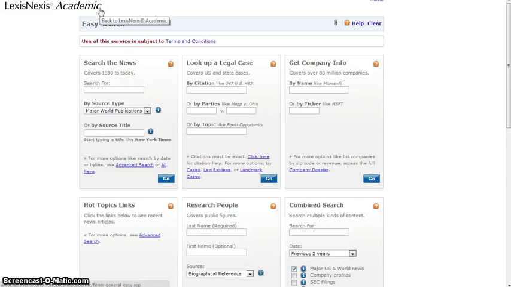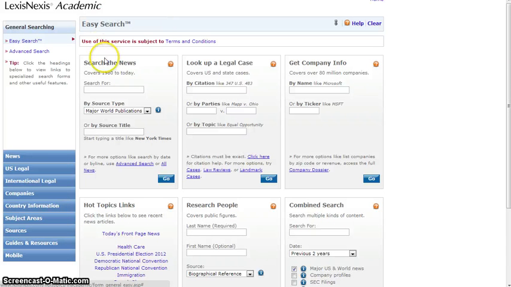Today, we have explored LexisNexis Academic's news, legal, and business options. Good luck and happy searching!